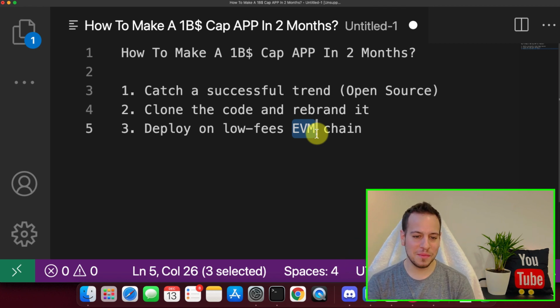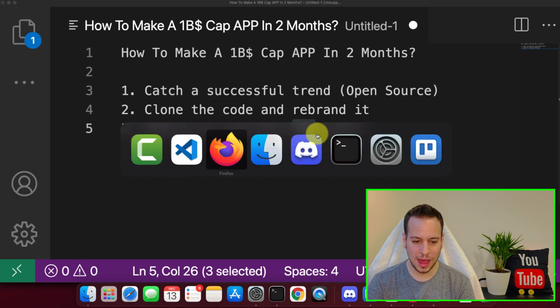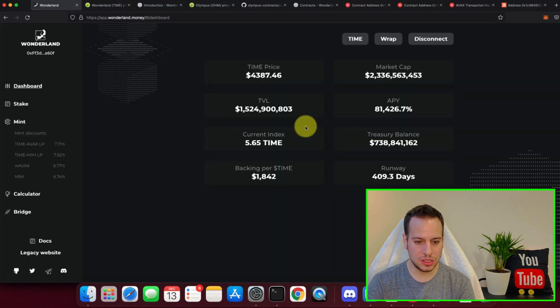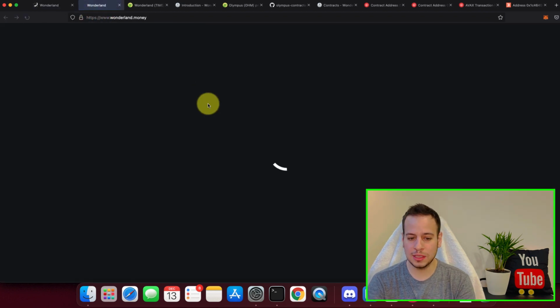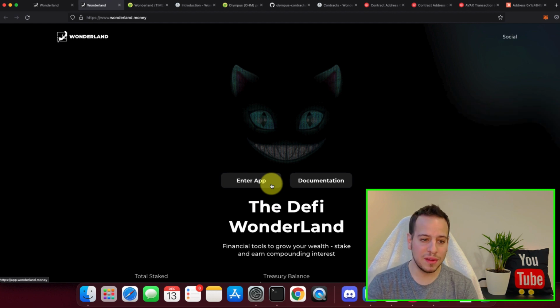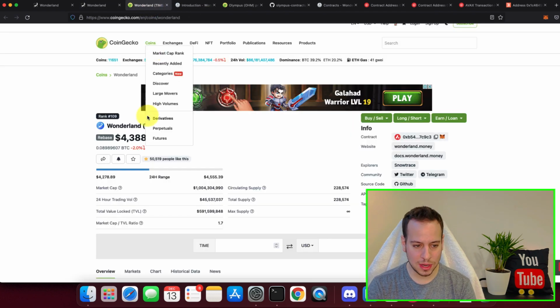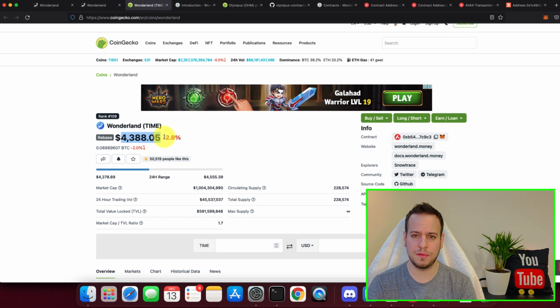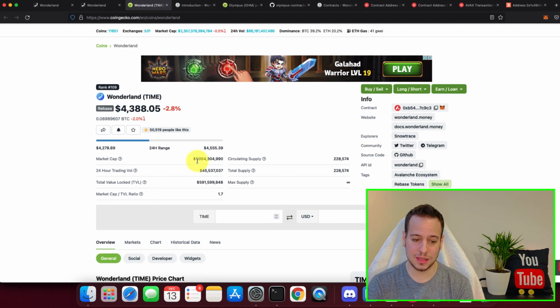So Time Wonderland, everyone is so hyped about it, and we saw a little bit why in the previous tutorial. And this is Wonderland Money, Wonderland Time, if you don't know, the Olympus DAO fork on Avalanche. Let's take a look at the Time token. Right now the Time token is being traded at $4,388, and the market cap, as you can see, is $1 billion.